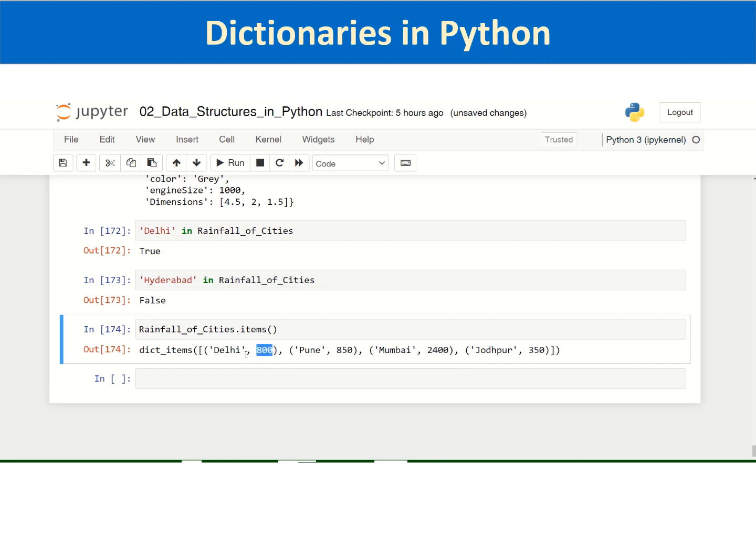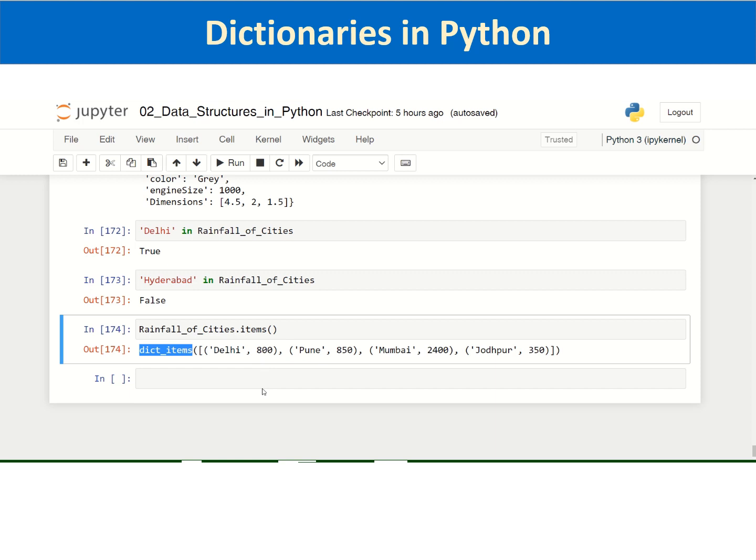There are tuples inside the list, and this type is dict_items, which will be useful for iterating and for accessing the data. It is a special data type, which we will see afterwards. And I think that is the important dictionary method.